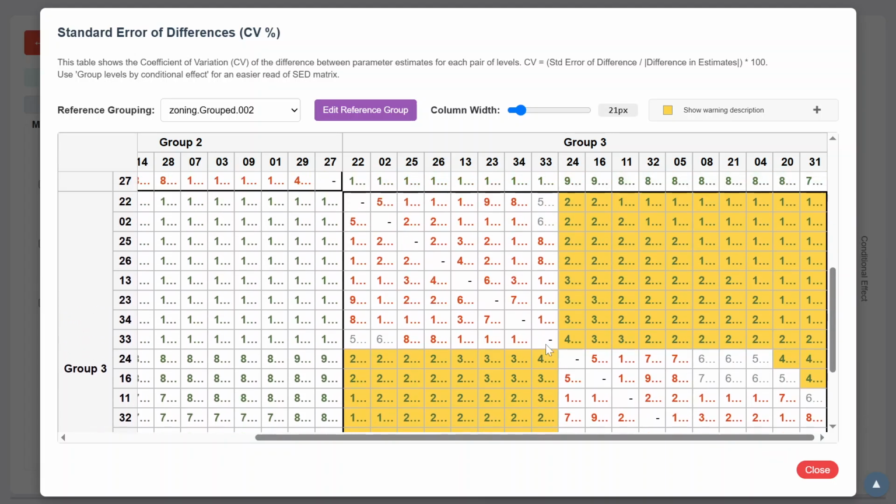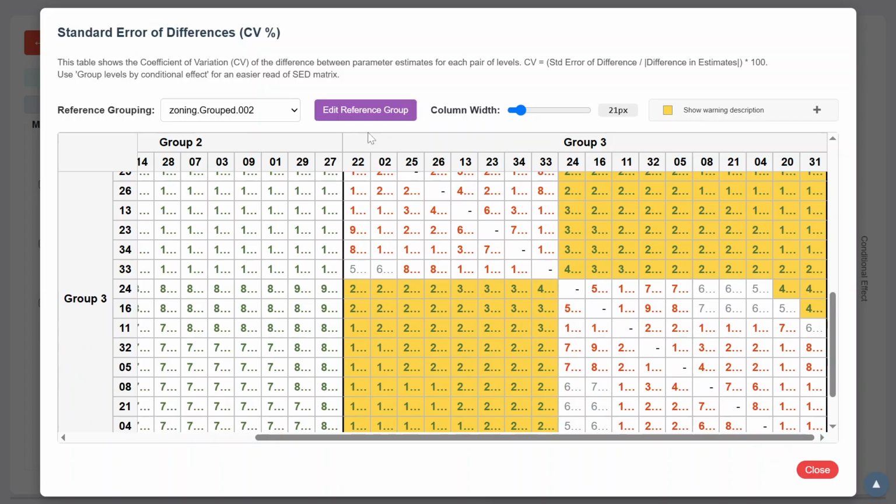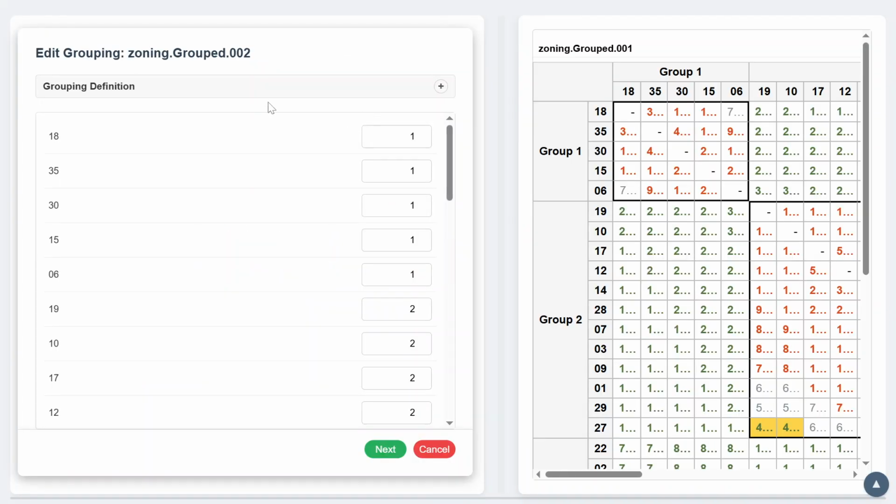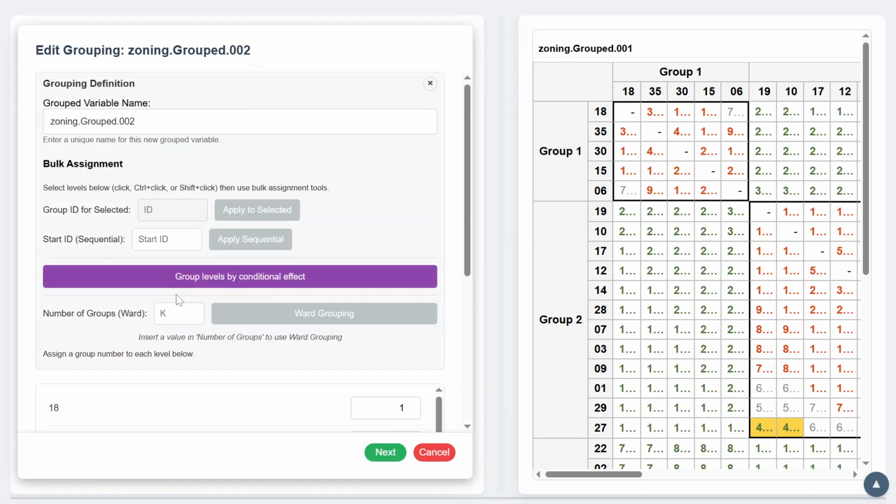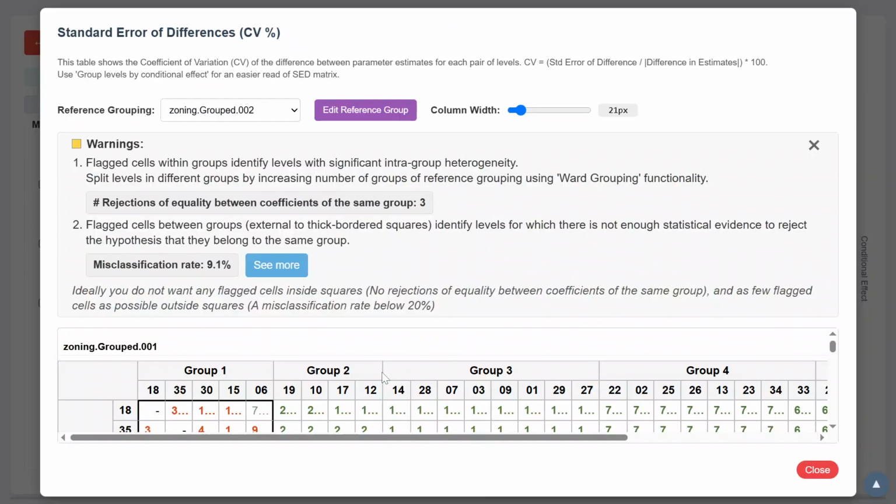However, we will now try with 5 groups to uncover another type of common issue. By setting a grouping made of 5 groups, another issue arises. We now see a misclassification rate of 9%, which is the opposite problem.